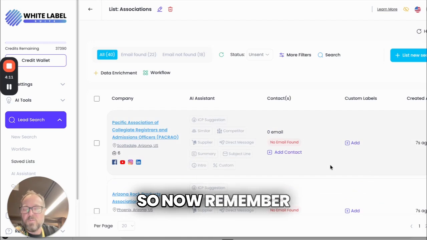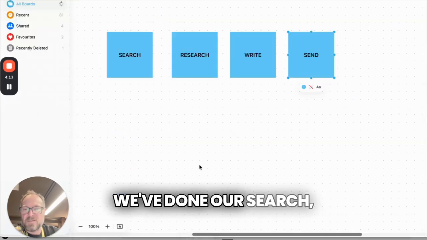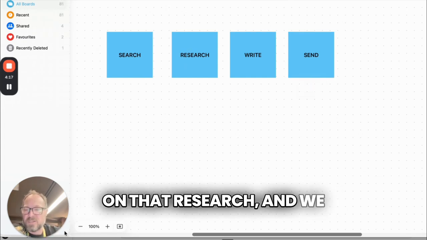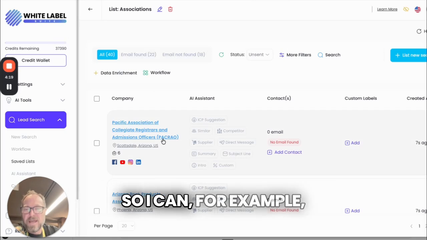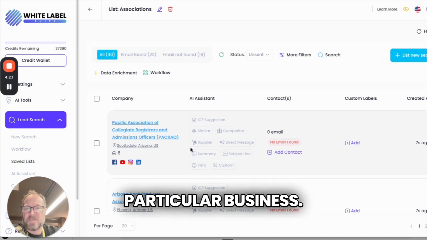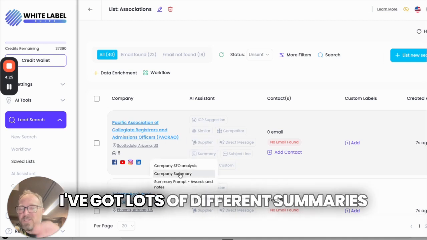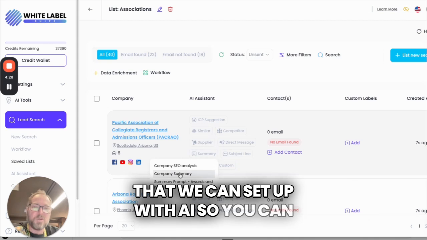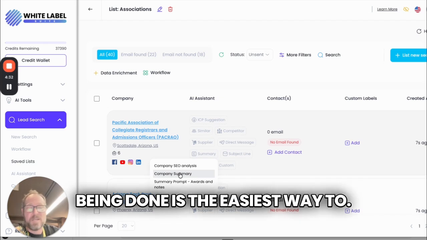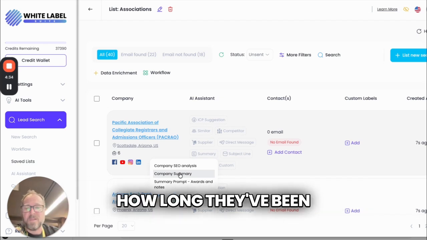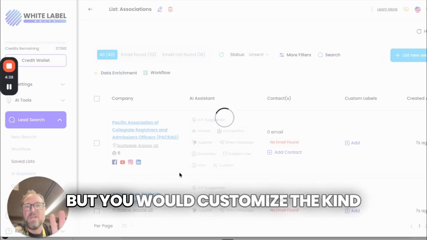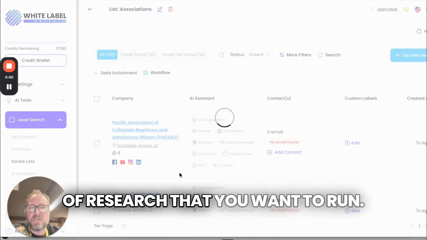So now, remember where we started from. We've done our search, we've got some research. Now we can go even further on that research, and we can do that automatically. So I can, for example, set this up to do me a summary. Tell me about this particular business. Hit this button. I've got lots of different summaries that we can set up with AI. So you can customize what kind of research is being done. Tell me about their association, how long they've been around, all that kind of stuff. I'll just run this one as a generic so that we can see it, but you would customize the kind of research that you want to run.